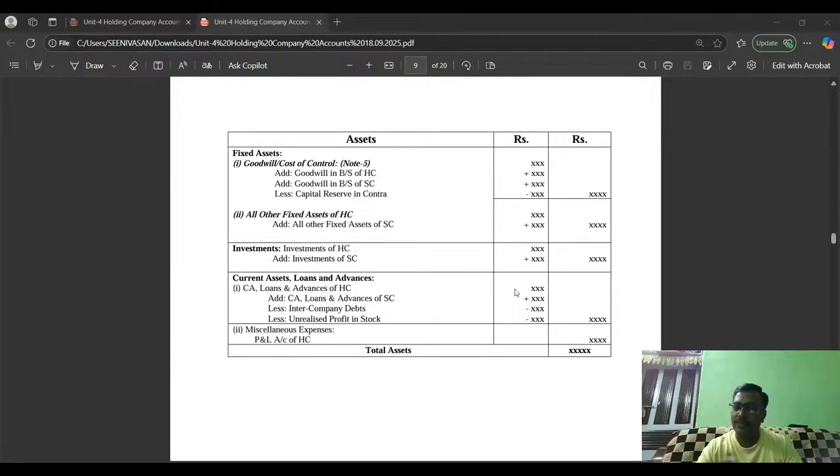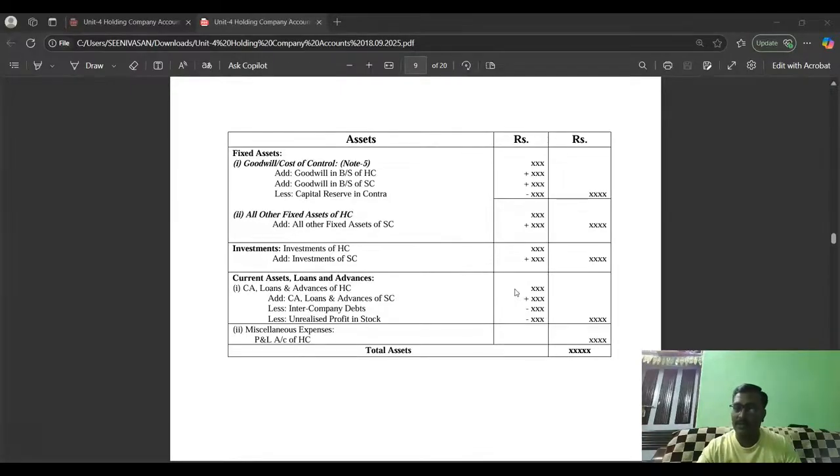Then revenue profit and capital profit: profit after the date of purchase is revenue profit, and any profit before the date of purchase is capital profit. Minority interest means the shares held by the public other than the holding company.